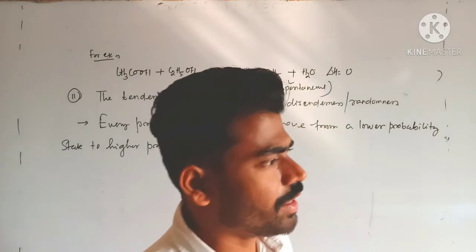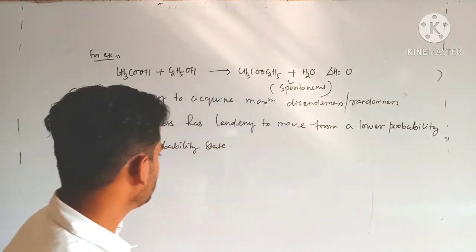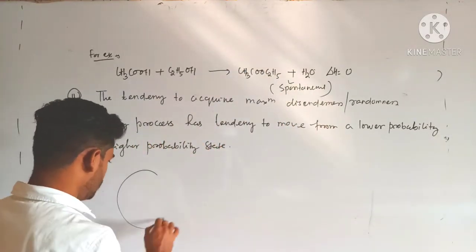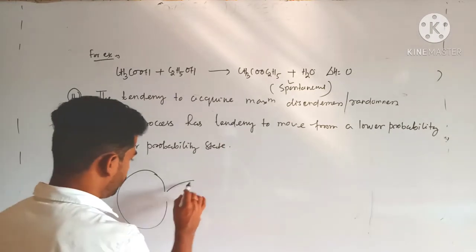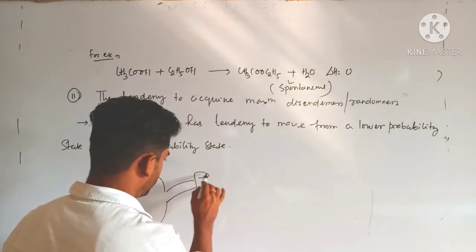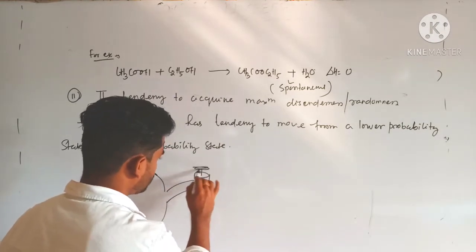So lower probability to higher probability state means, just see, suppose I am considering two containers filled with two different gases and fitted with a stopcock over here.